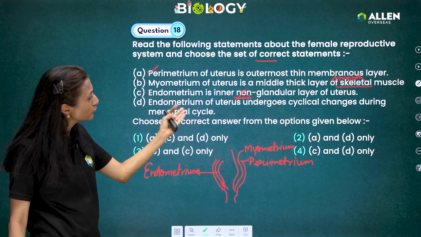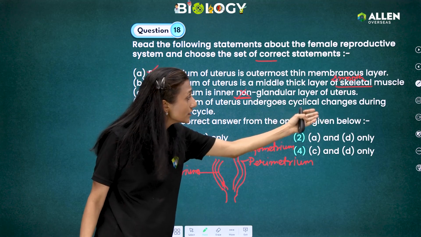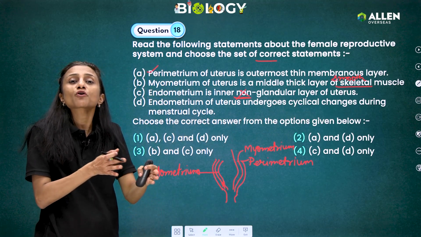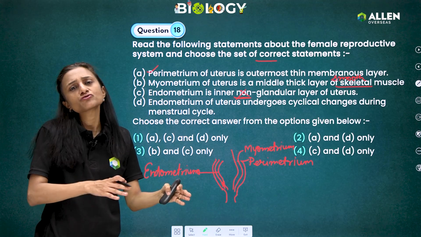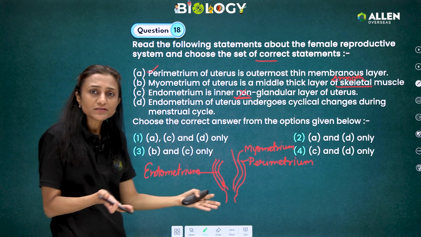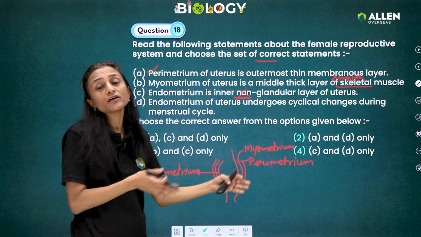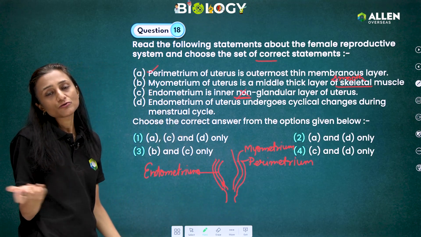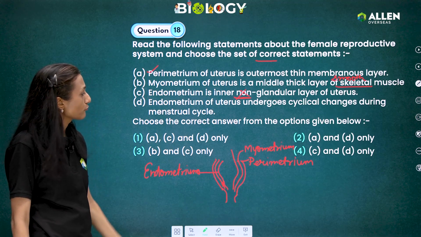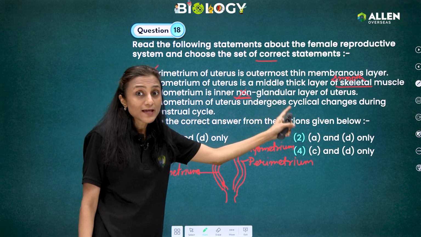The last statement: endometrium of uterus undergoes cyclic changes during the menstrual cycle. Yes, every month the endometrium is proliferated by the estrogen and then maintained, so that if pregnancy happens, it is retained for 9 months. If not, then every month it is removed. That is the menstrual blood flow. So the endometrium of the uterus undergoes cyclic changes.